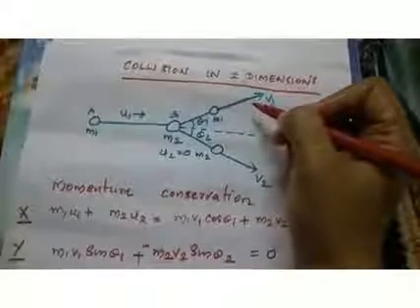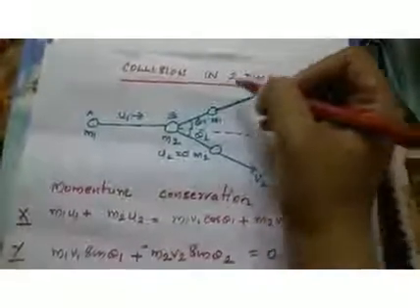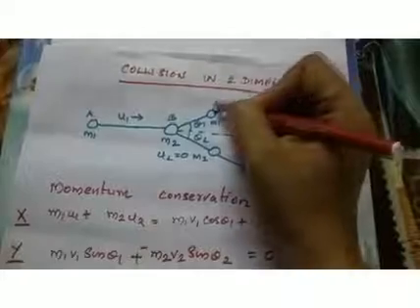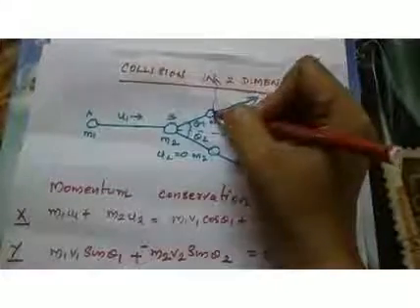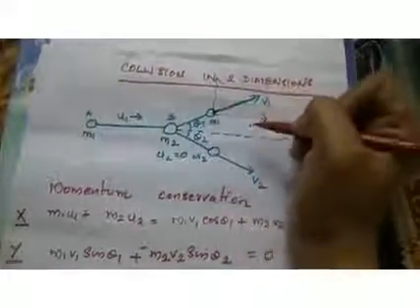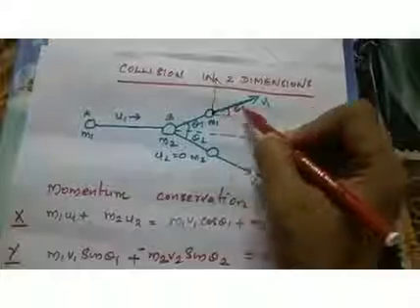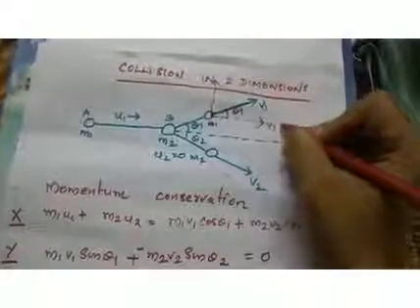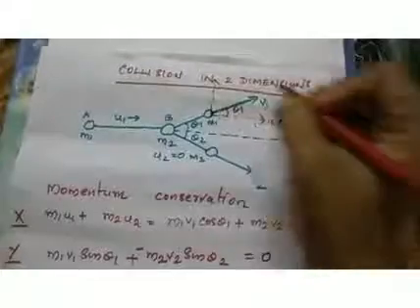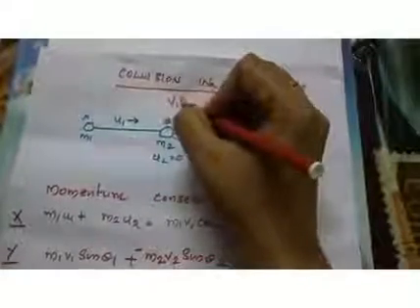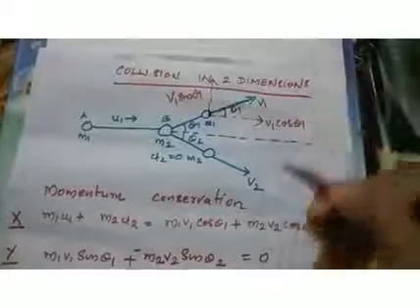So here, first we can resolve the velocity vector v1. When you resolve this vector, you must resolve into two mutually perpendicular components like this. And if this angle is theta 1, then this angle also will be theta 1. If this is theta 1, this component is adjacent to theta 1. So it is v1 cos theta 1. And this component will be v1 sin theta 1.